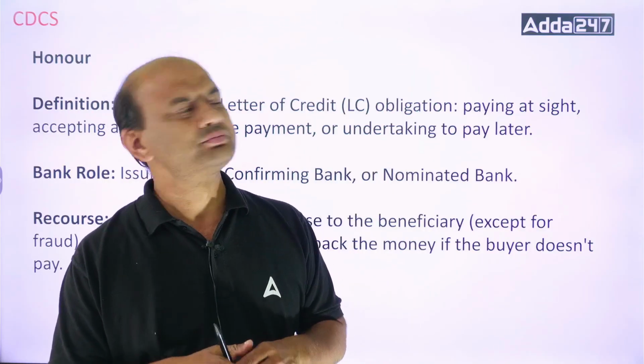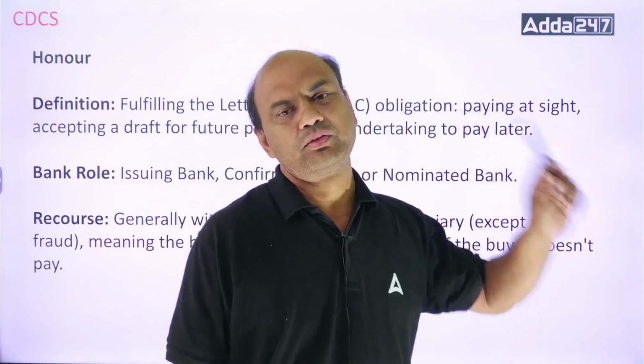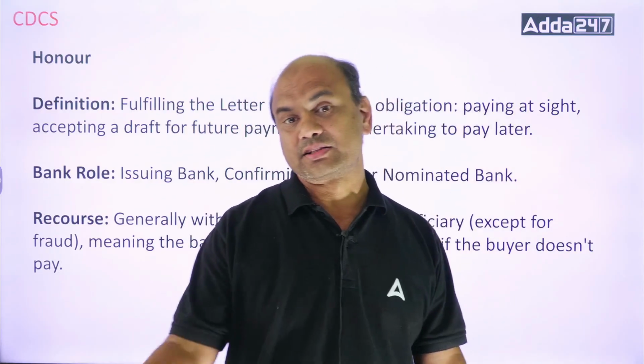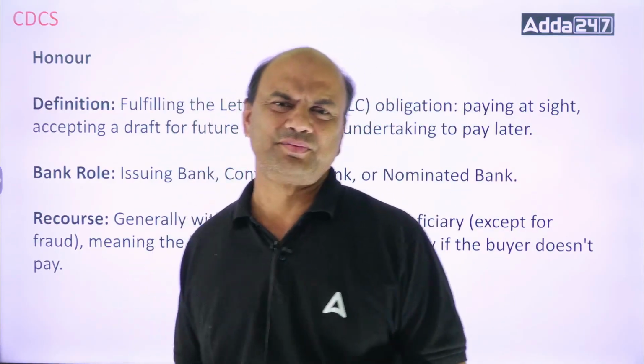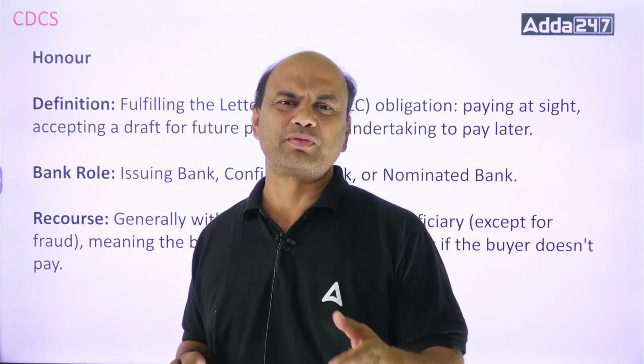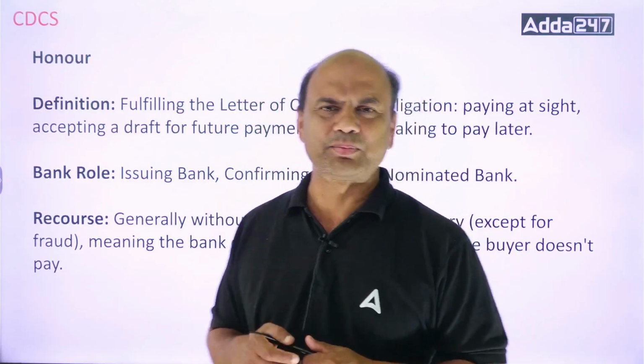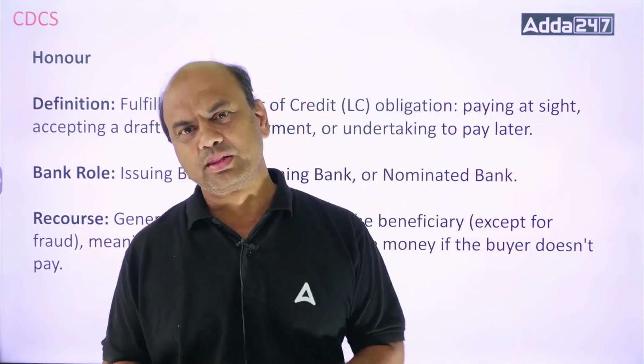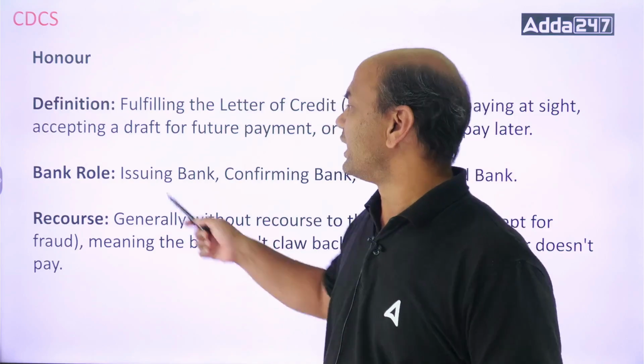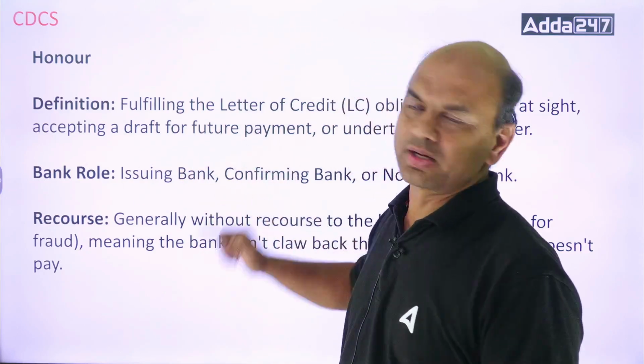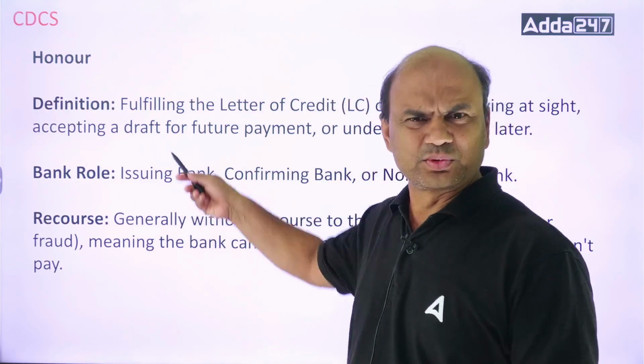Paying at sight: when the issuing bank issues a sight LC and then it pays as per the terms, within 5 banking days, that's honoring. Number 2, accepting the draft for future payment. This is usance.